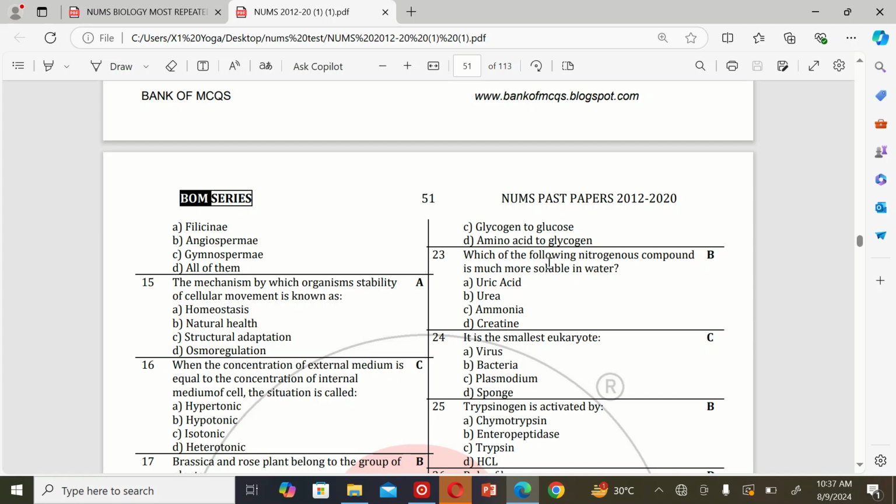The next MCQ: which of the following nitrogenous compounds is much more soluble in water? A. Uric acid, B. Urea, C. Ammonia, and D. Creatine. So the correct option is B.